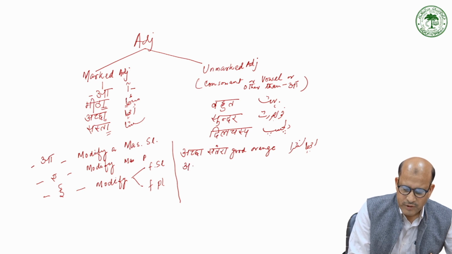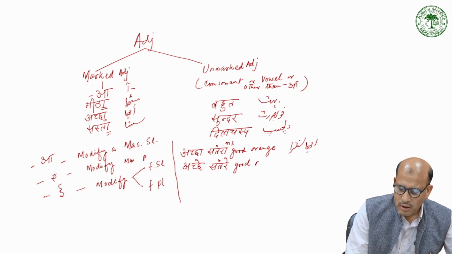For masculine plural, so this is for masculine singular, अच्छे संतरे, good oranges. So this santre here is masculine plural.